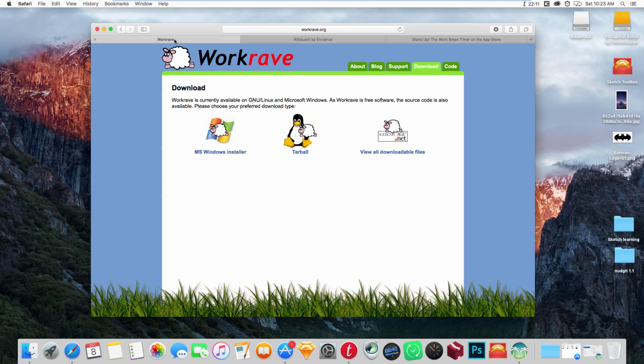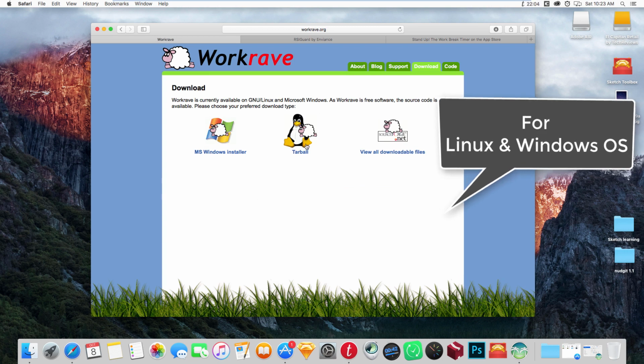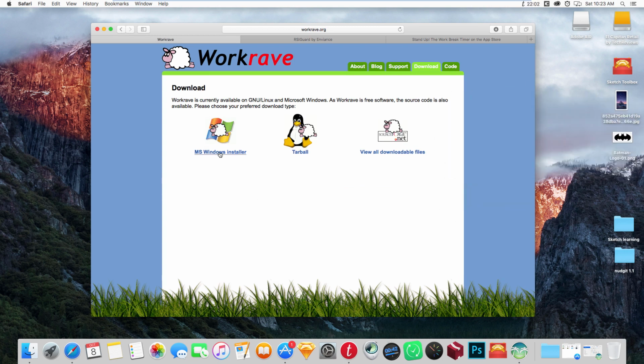One other free app I am using on Windows is this one. This is for Linux and Windows. It is not going to work on Mac. This is really nice. I use it on my Windows. Let me show you. After some time, I'm going to switch to my Windows.